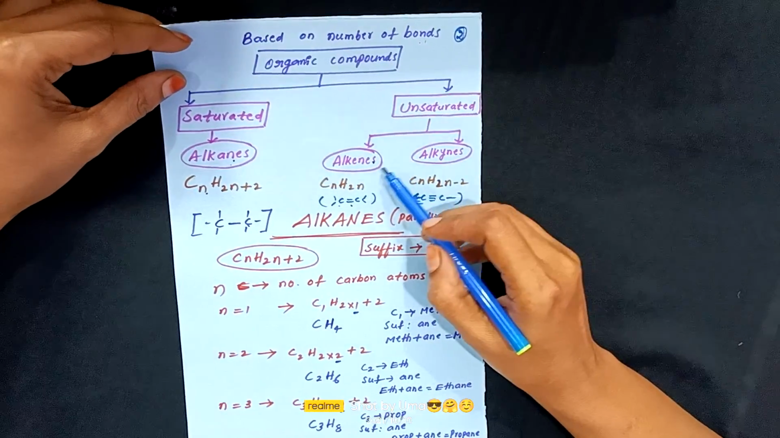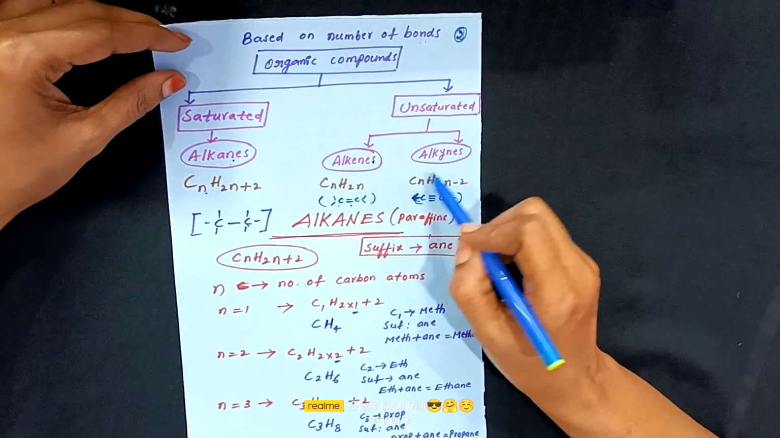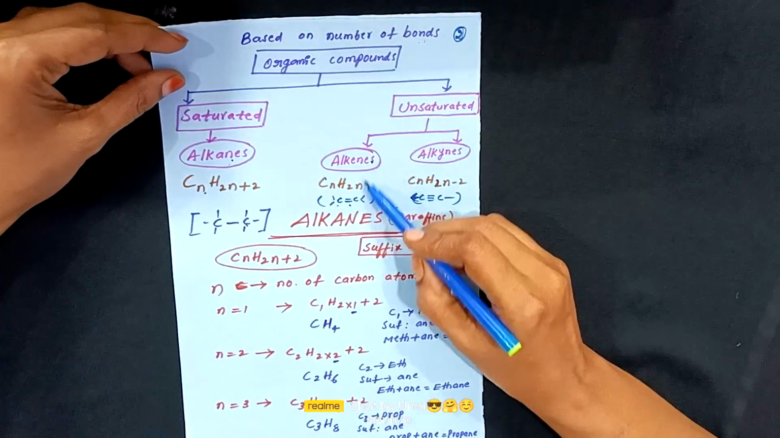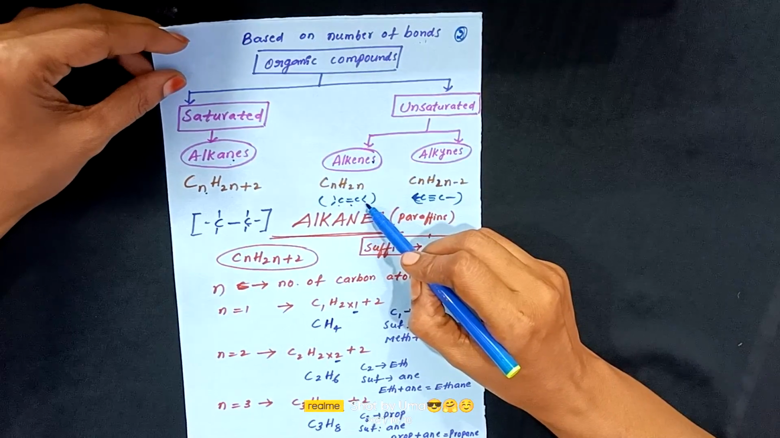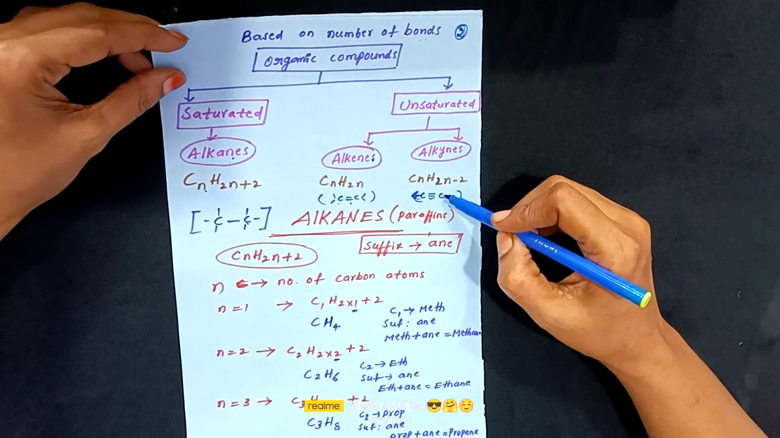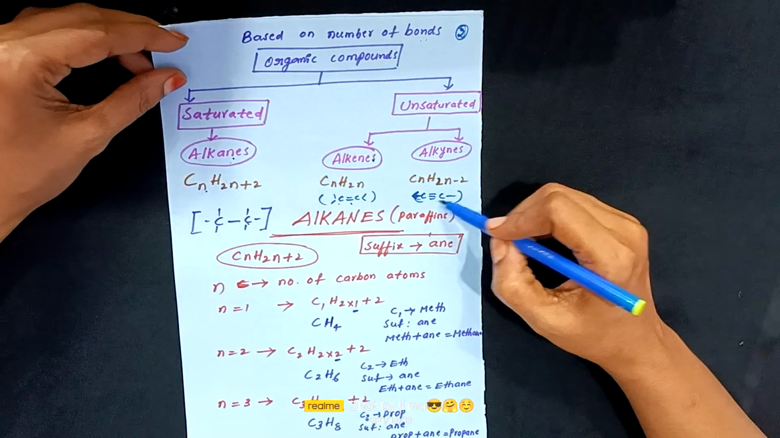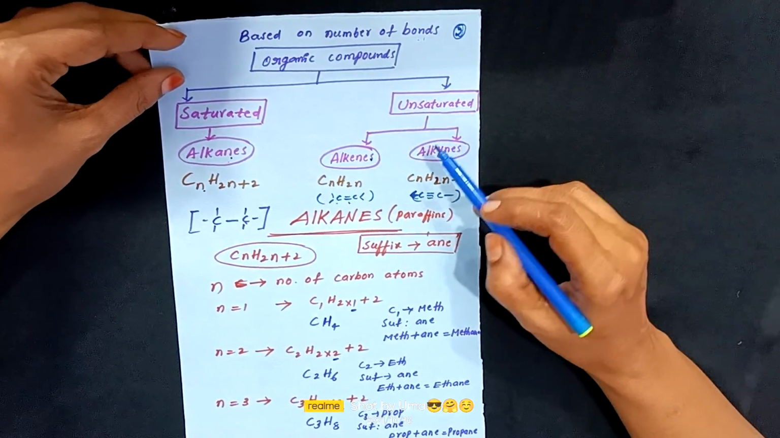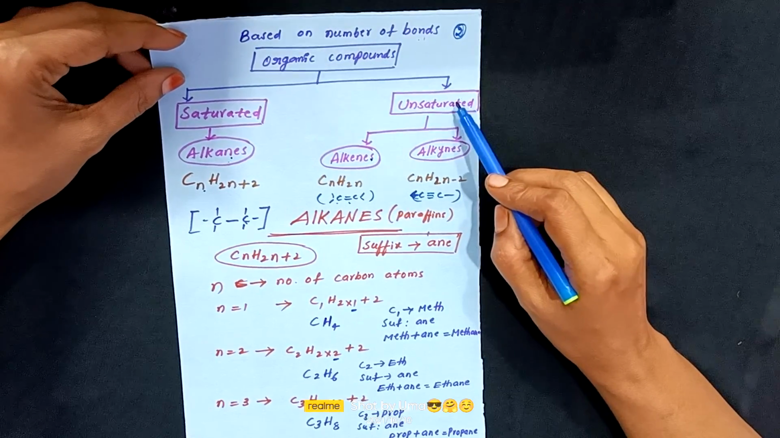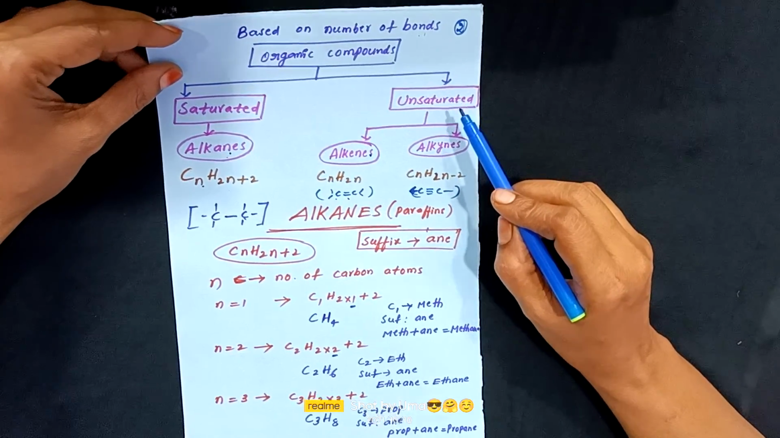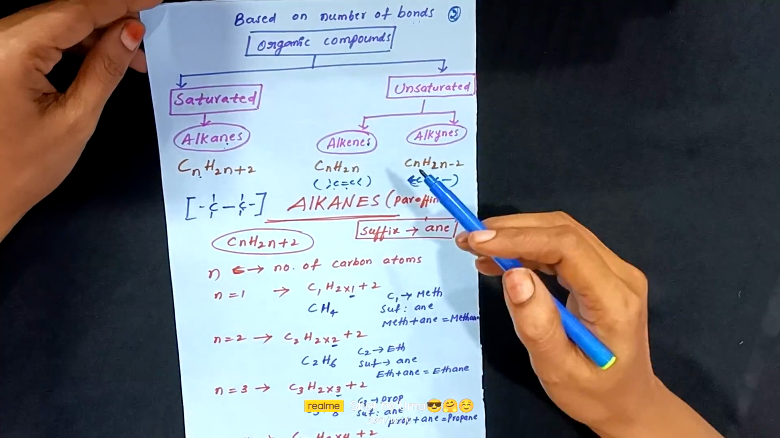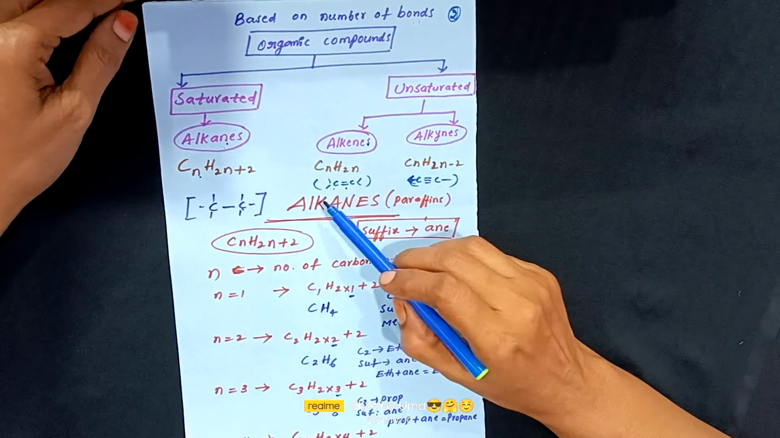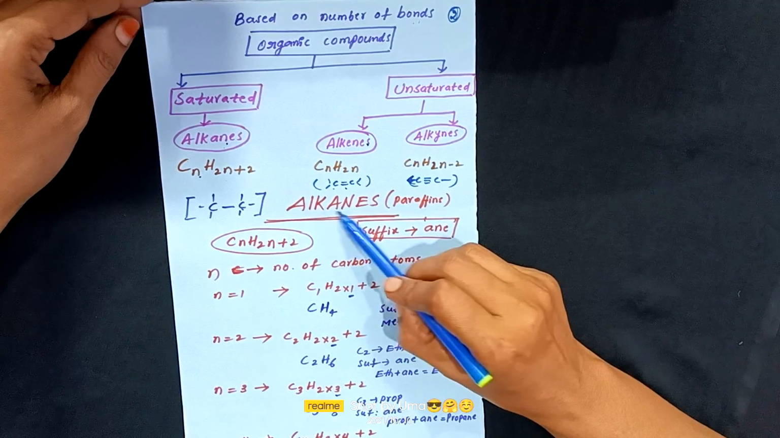Alkenes and alkynes both are multiple bonded carbon compounds. Alkenes contain a double bond between two carbon atoms, and alkynes contain at least one triple bond between any two carbon atoms in a given organic compound. So that's why these are the unsaturated hydrocarbons. Next, children, one by one we will discuss alkanes, alkenes and alkynes. First let us discuss alkanes.